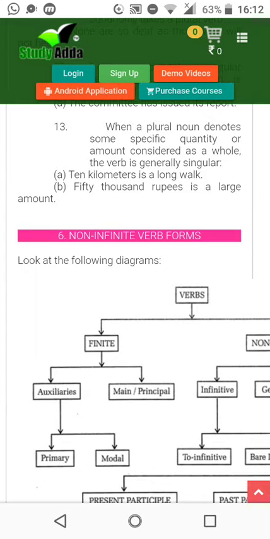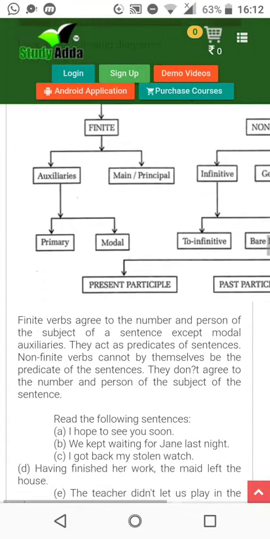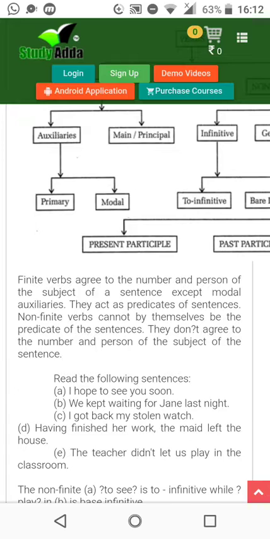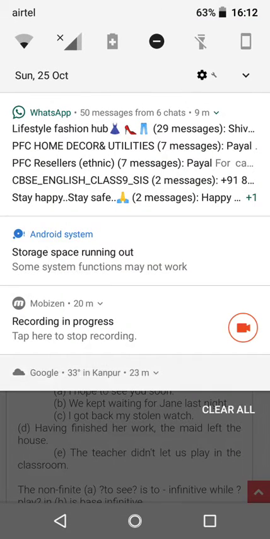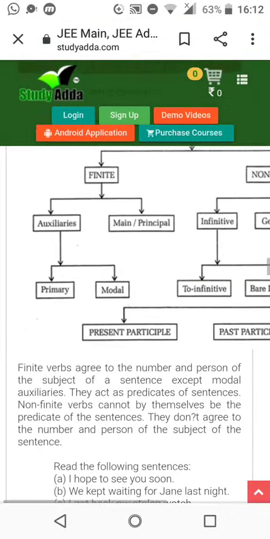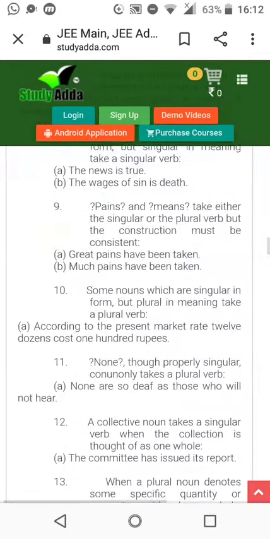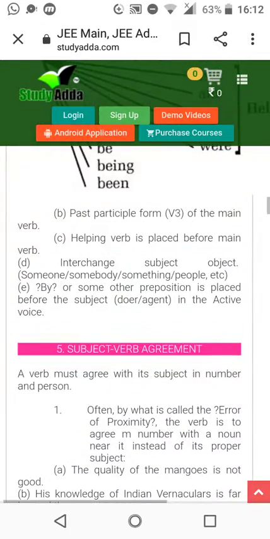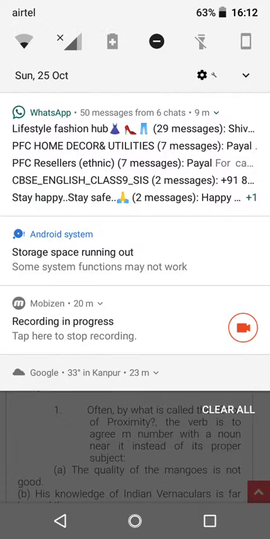Non-finite verb forms. Finite verbs agree with the number and person of the subject of a sentence. Children, this will be continuing tomorrow, alright? Do go through the exercises and practice it.